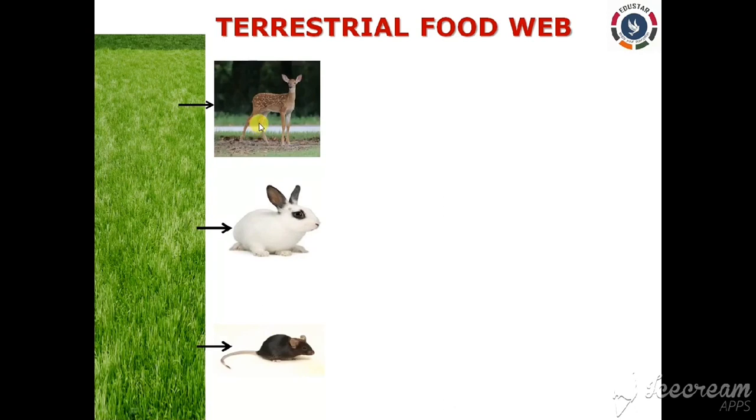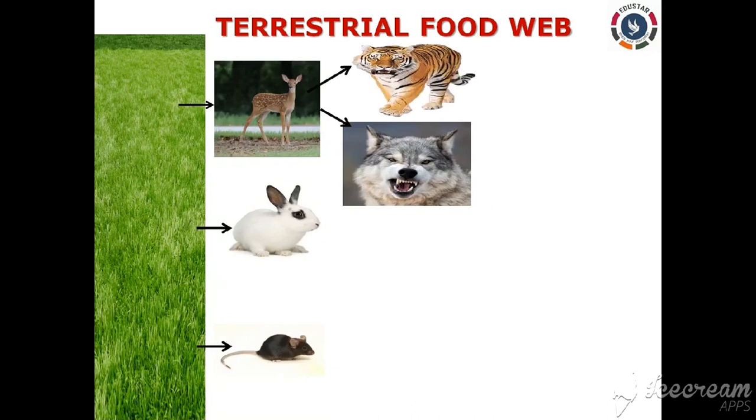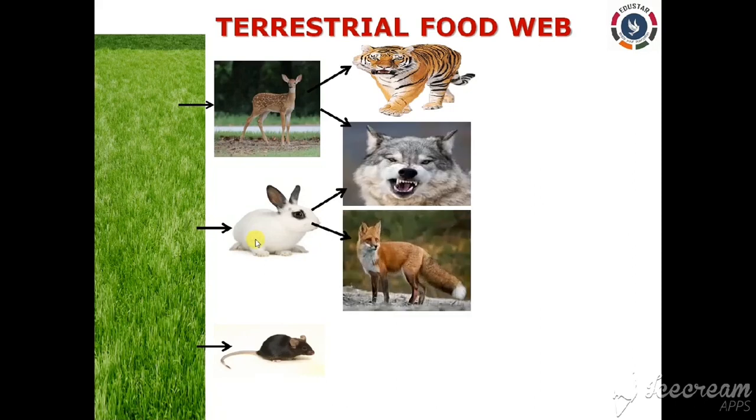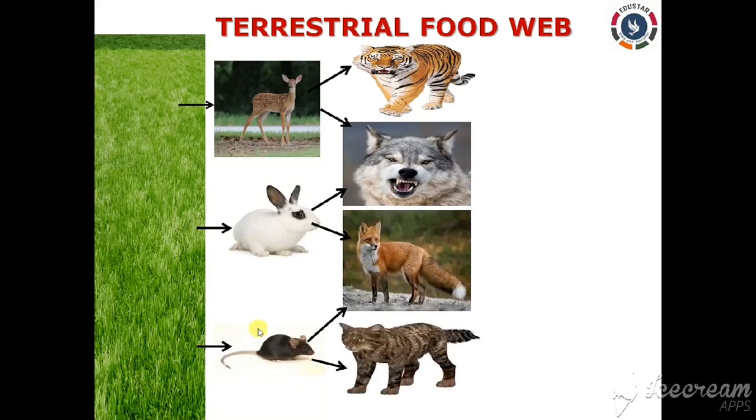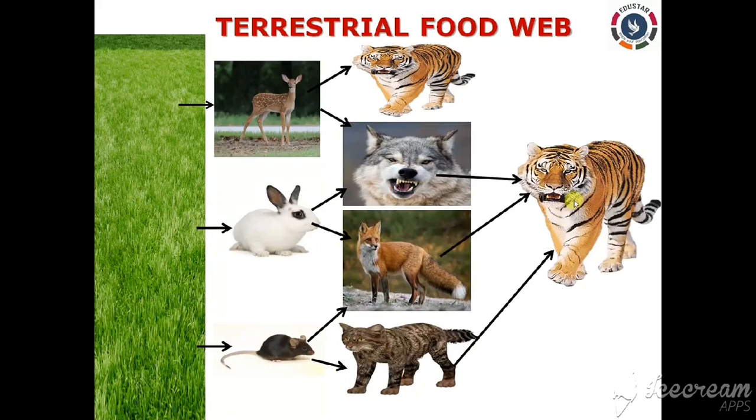So now these are eaten by two or more organisms in the next example. Let's see. That is, deer is eaten by the wolf or directly eaten by the tiger or the lion. Similarly, rabbit is eaten by the jackal or by the fox, right? And the mouse can be eaten by the fox or the wild cat, right? At last, finally, the wild cat, the fox and the jackal can be eaten directly by the tiger or the lion as well. So here this is called the terrestrial food web.